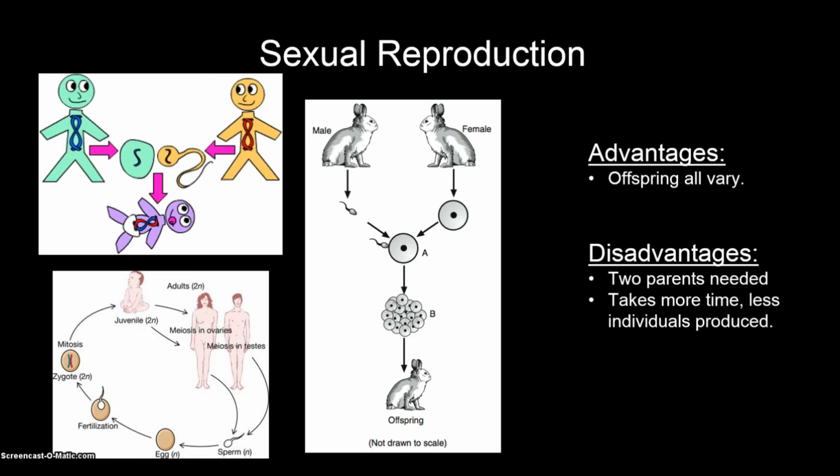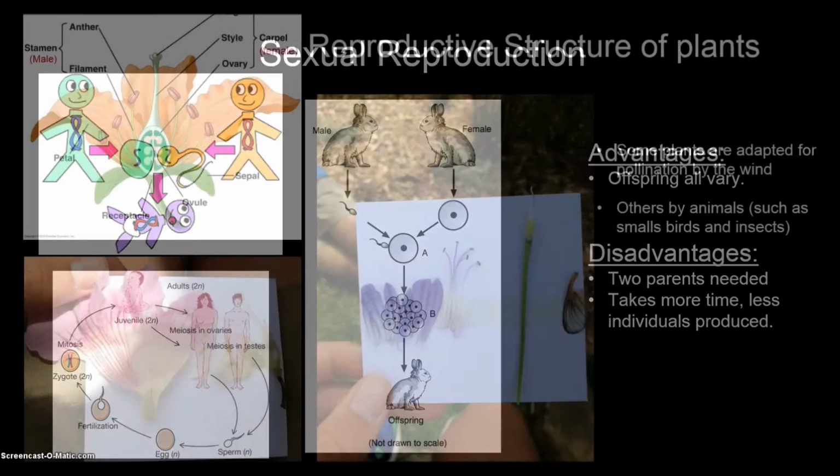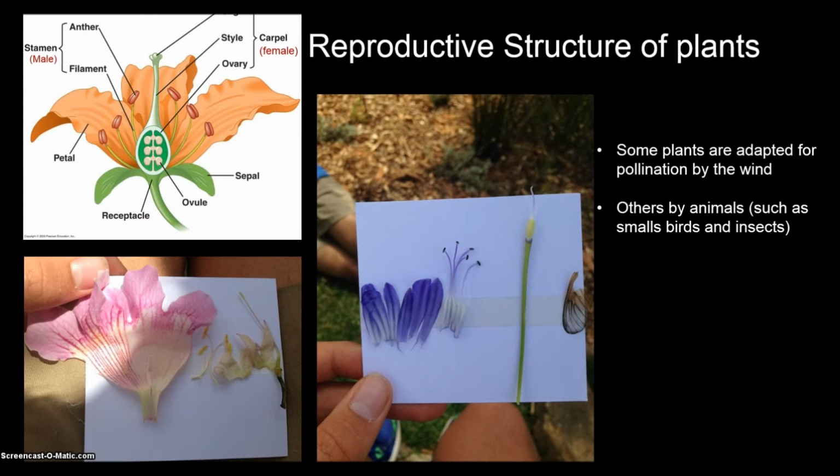The disadvantages. Two parents are needed. This may delay successful reproduction. Secondly, sexual reproduction takes longer, so fewer individuals are produced. Some organisms, such as flowering plants and simple animals, are able to reproduce sexually and asexually. These organisms can take advantage of all conditions and are highly successful.